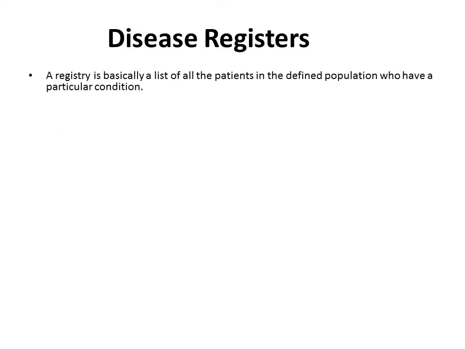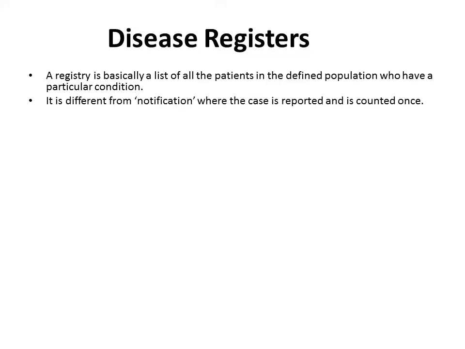Disease register is another source of information about some diseases. What is a disease register? A disease registry is basically a list of all the patients in a defined population who have been diagnosed with a particular condition. So there is one register for one particular condition, and registers are maintained for some important conditions only. A disease register is different from notification. In notification, the cases are notified and counted in the incidence with some identification data, and that's it.